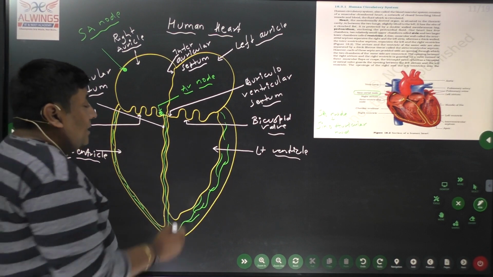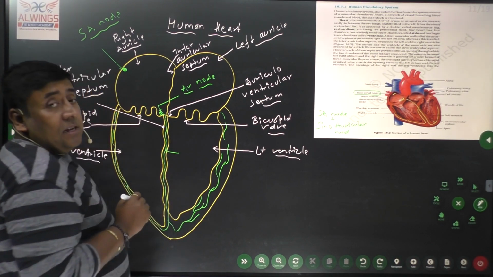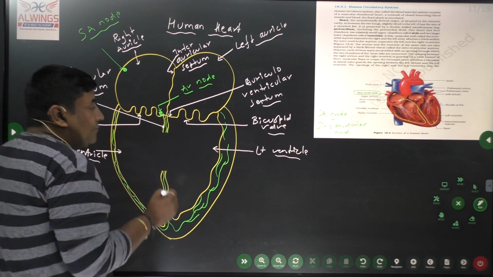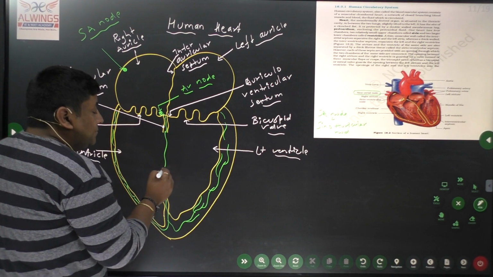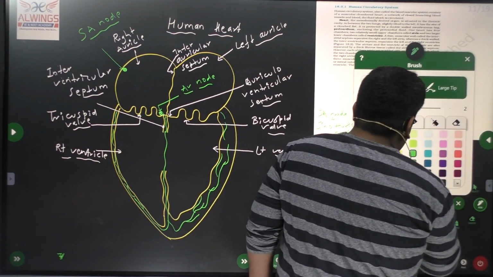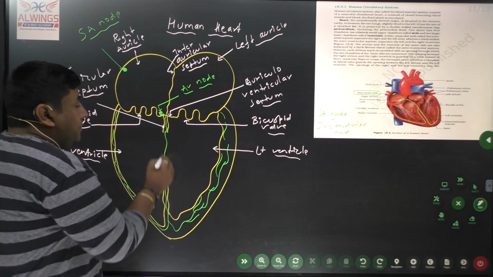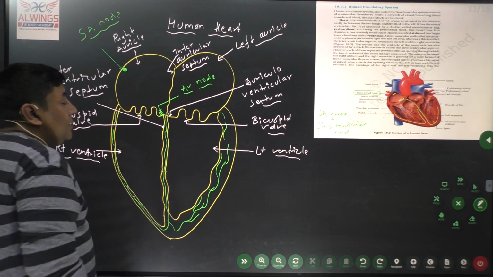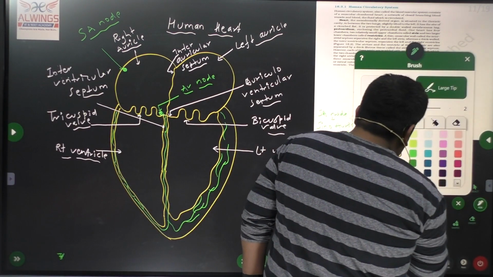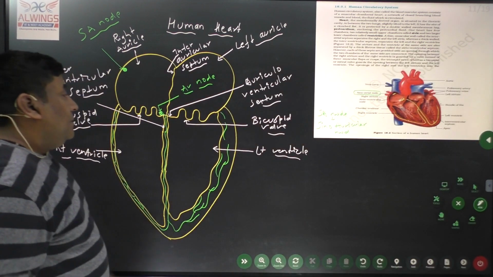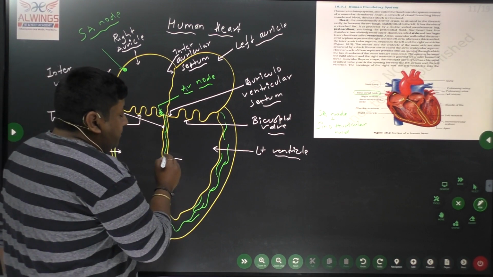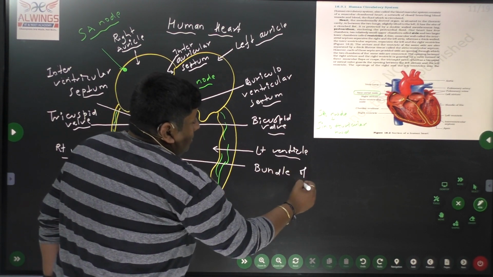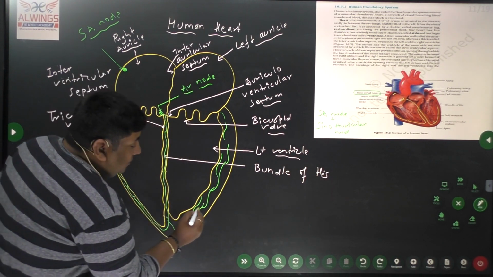These bundles, or fibers, are called the bundle of His. We find that these fibers are present in the interventricular septum. These bundle of His fibers are cardiac muscles only.